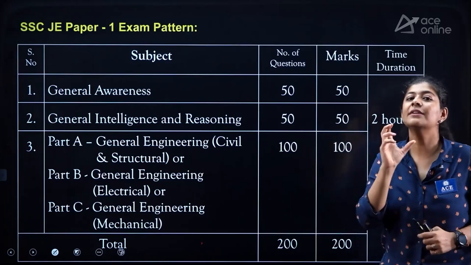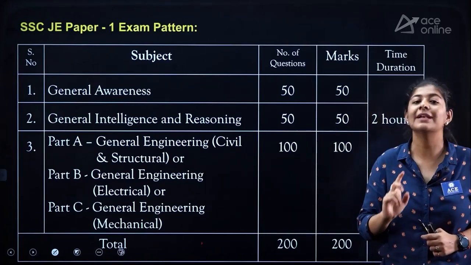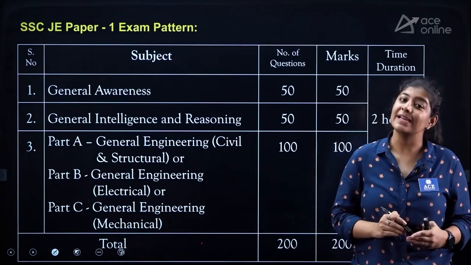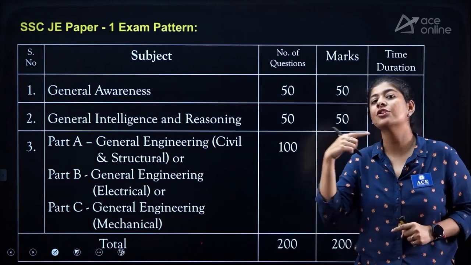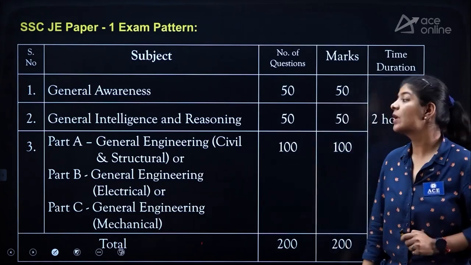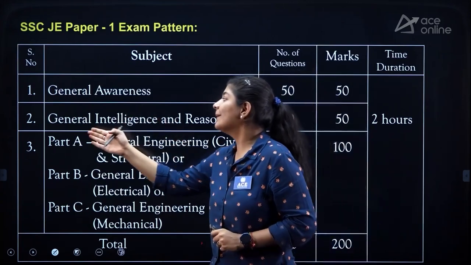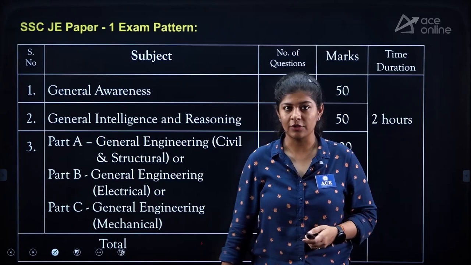So basically within a span of 2 hours, you need to attempt the maximum number of questions that you can out of 200. So is there any negative marking in it? Yes, there is a negative marking of 0.25 marks for each wrongly attempted question, right? Now in this particular video, we are going to discuss the syllabus of general intelligence and reasoning and the weightage of particular topics, right?